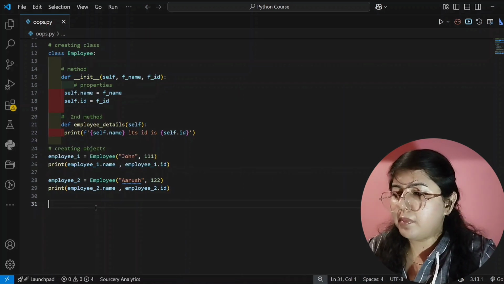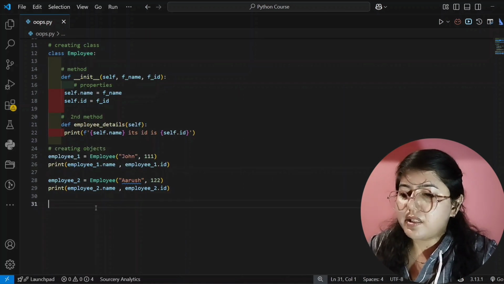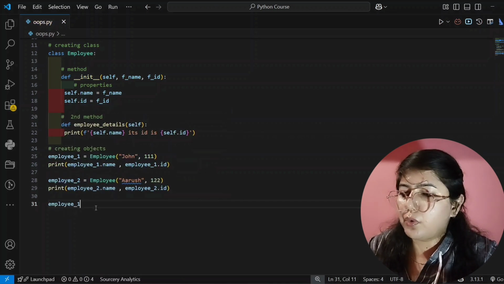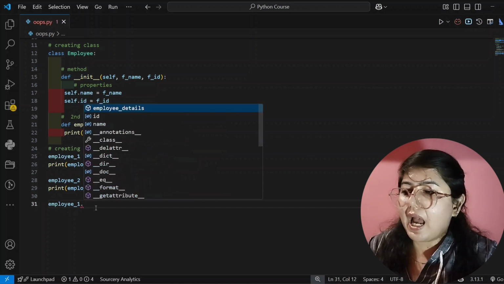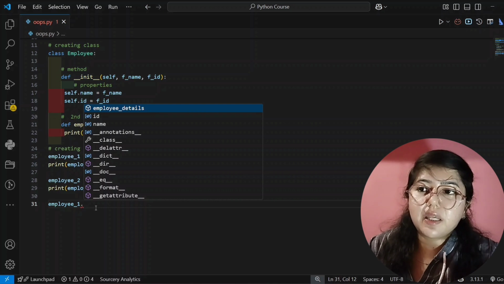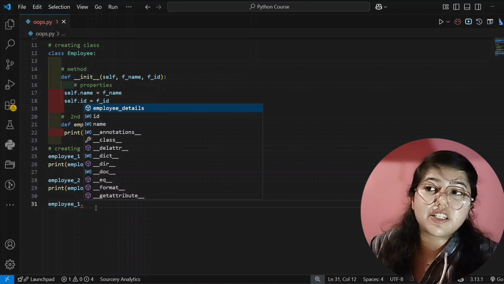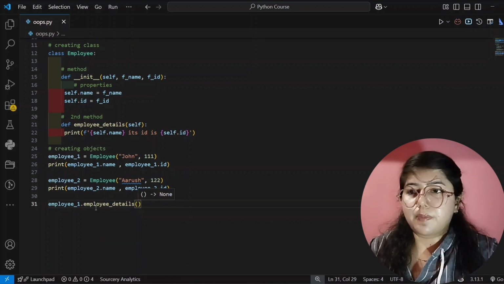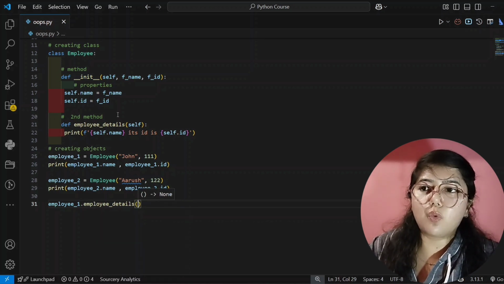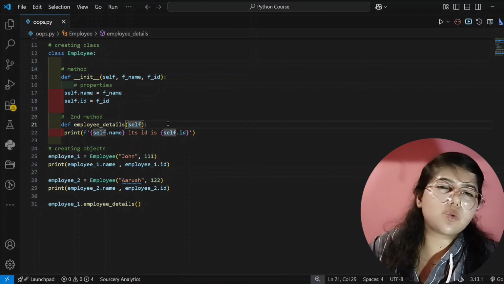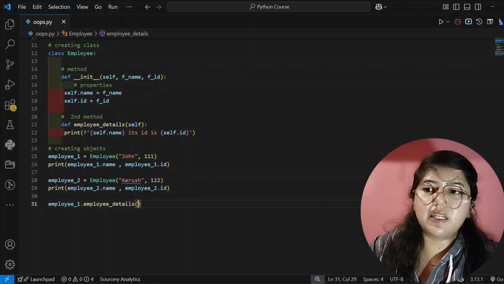So here I am calling this, that is employee one, I'm writing here, because I want to print employee one data, and dot, and here I will write the method name which I have created. Method name is employee details. See here, it's recommending also employee details, right? And it's empty because I have only created one single parameter, and that is self. So for self there is no need to give any input, that's why I'm not giving here any input.